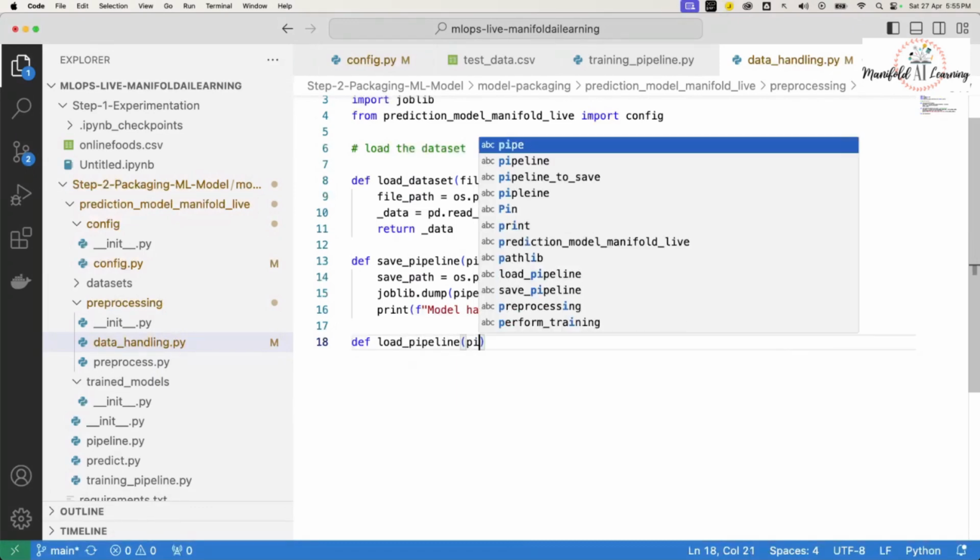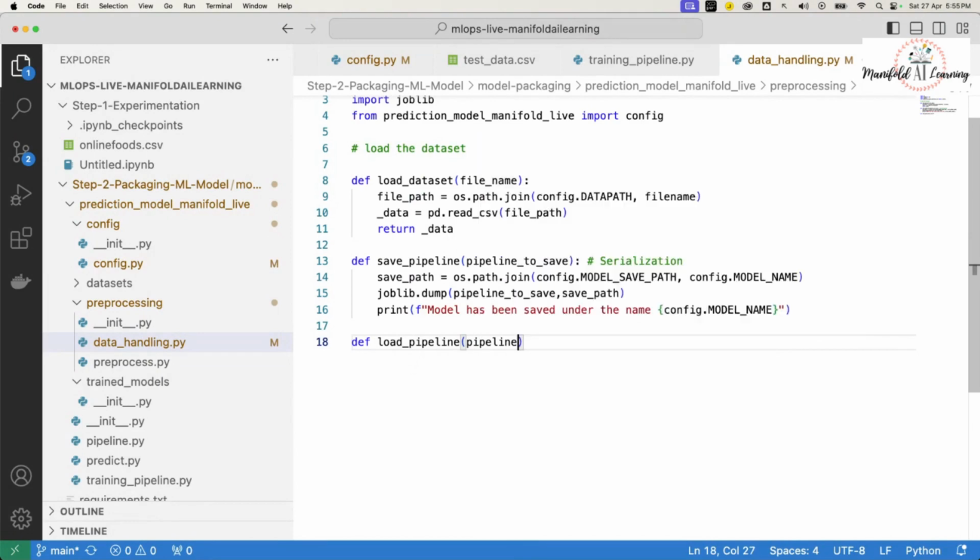And here I'll have to specify the pipeline to load, where someone will specify how they want to load the pipeline. So I'll get my saved path, which is basically where my model is present.